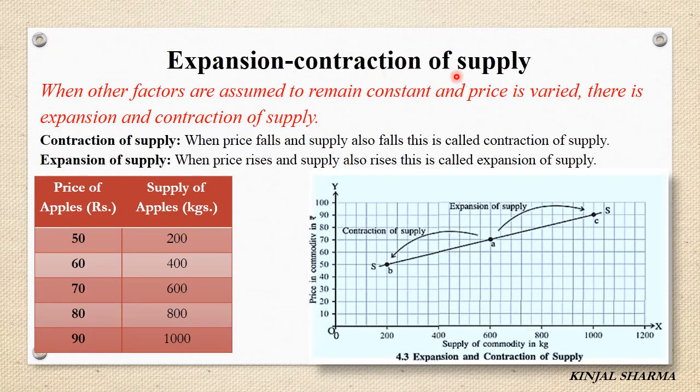Expansion and contraction of supply. Now what do you mean by expansion and contraction? This term we have already studied in demand. It takes place on the same curve, expansion and contraction. So when other factors are assumed to remain constant and price is varied, there is expansion and contraction of supply.